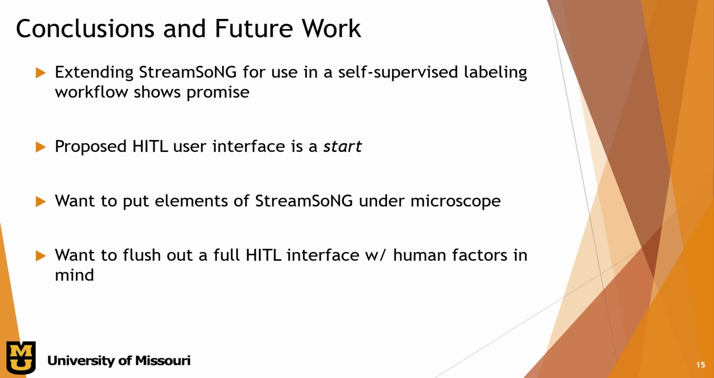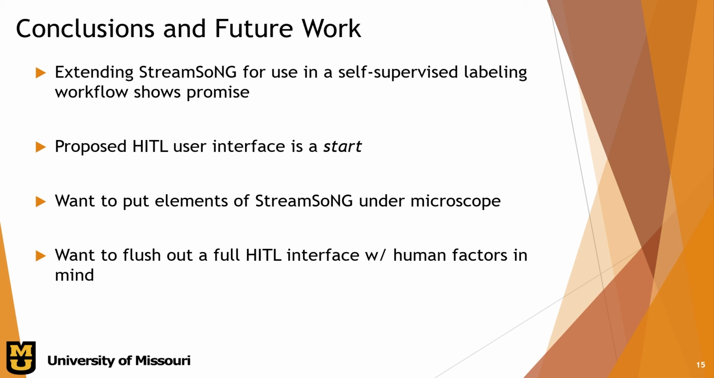So all in all, in this presentation, we showed how we can extend StreamSong for use in an active and self-supervised labeling workflow. And preliminary results show that StreamSong can find emergent patterns, just maybe not very quickly, especially with reduced image feature data. We also propose a human-in-the-loop user interface and ideas and discussions behind things that we want to see in a user interface for human-in-the-loop labeling. And hopefully this spurs discussion on future designs and considerations.